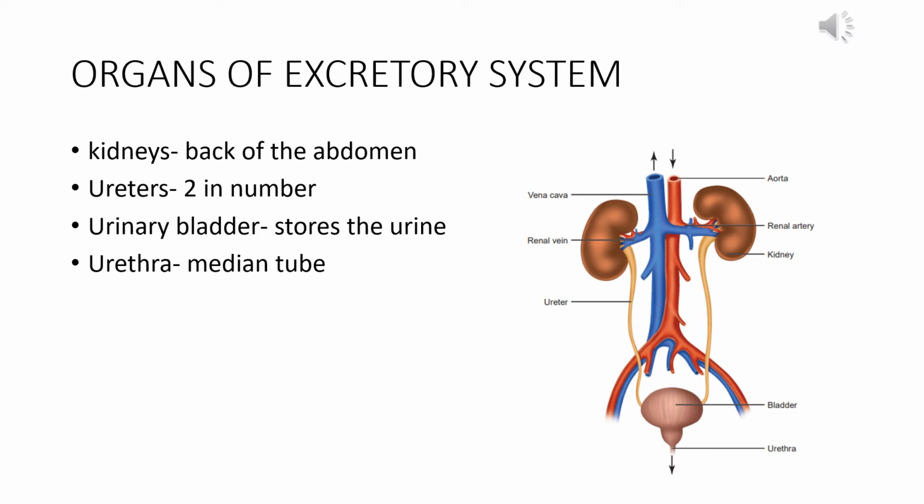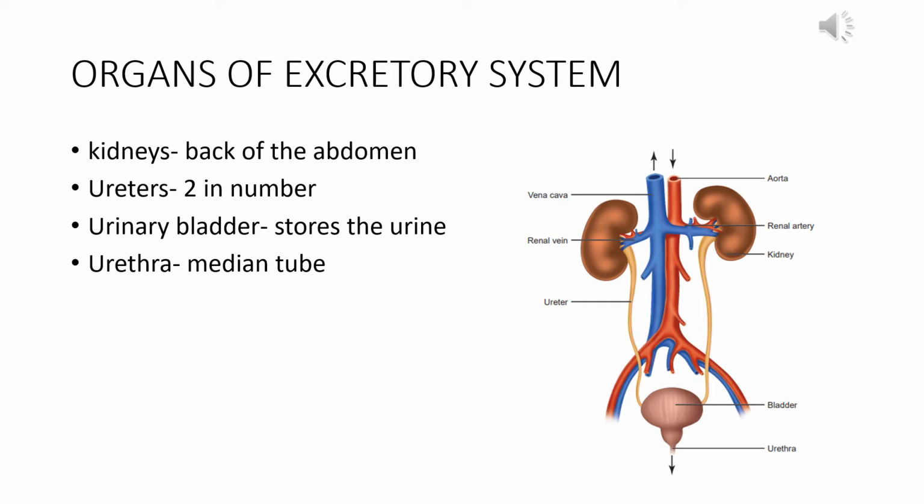Let us take a look at the function and the structure of the excretory system first. Since it is a system, obviously it will comprise a lot of different organs which are assigned different works. But together they are doing the same function of the excretory system, that is excretion.